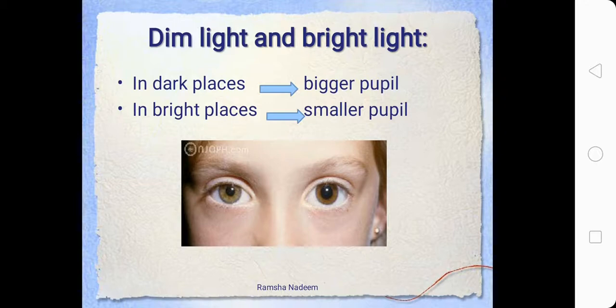Just to keep it simple and easy, I'll tell you that when there is more light, the size of the pupil is small. It is opposite: more light, smaller pupil, and if there is less light, it will be a bigger pupil. The amount of light and the size of the pupil are opposite: less light, bigger pupil; more light, smaller pupil. Is it clear?